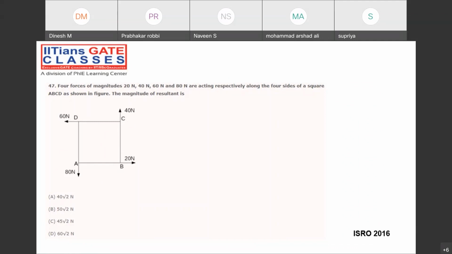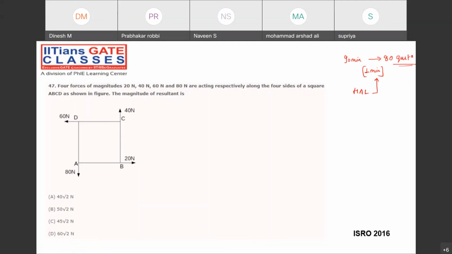Why have I taken the question from ISRO? There is one valid reason. Some of you might be thinking there is no correlation between the HAL examination and the ISRO examination. I know that. But in ISRO also you have 90 minutes and 80 questions, so hardly 1 minute for each question. In HAL also we have 1 minute, so you can correlate what type of question can be asked from engineering mechanics.